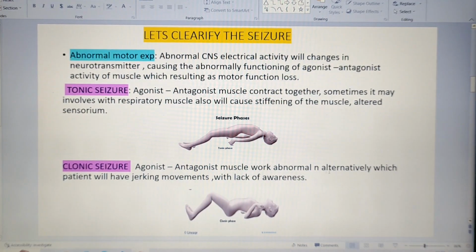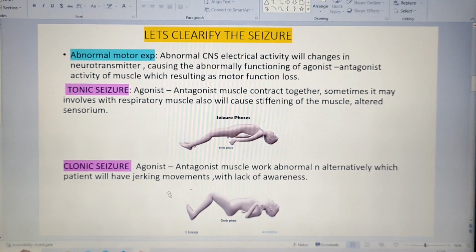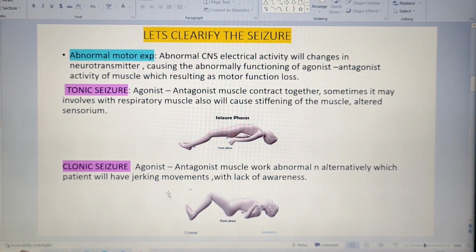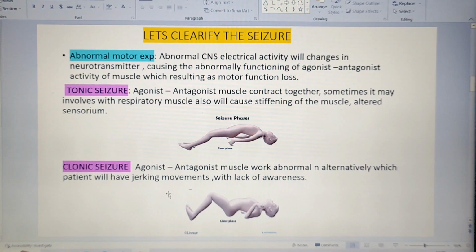Here they are working in an irrhythmic way. They are working abnormally. So what is happening here? The patient experiences some jerking movement. You have hopefully seen patients who have fits and suddenly fall down, and they have very much jerking movement.